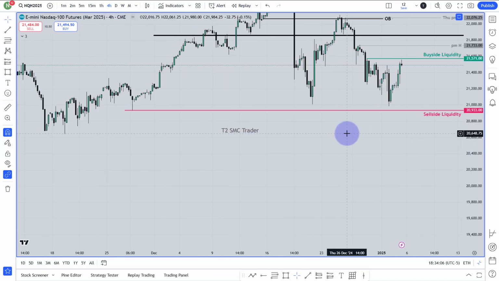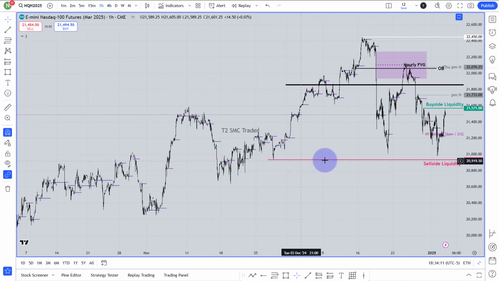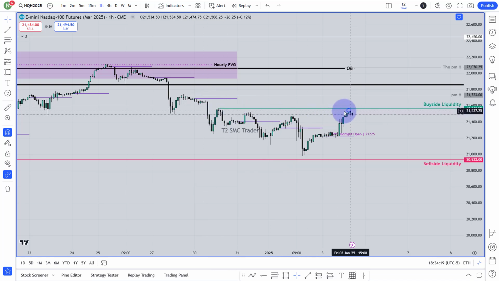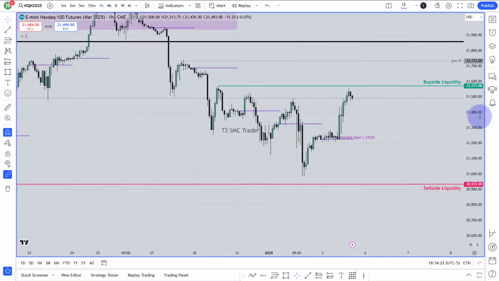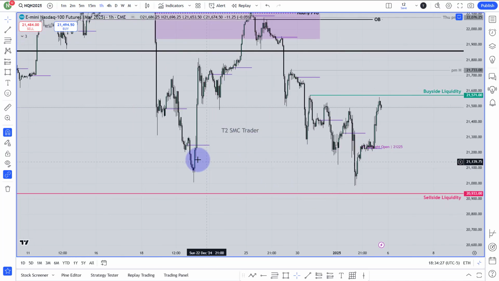Let's go to the hourly chart. So here, this is the hourly chart, and as you can see, this is that liquidity over here. This low, that low, that low, they are the relatively equal lows, which is the liquidity. At the same time, the market has made the buy side liquidity, very clean buy side liquidity over here around this area from the hourly chart. Market came until this area, made this sell side liquidity, traded that last fair value gap from the hourly chart. Here, this is that last fair value gap. First it traded that last fair value gap, went a little higher, made some trend line liquidity, then fell, cleared all of this liquidity, or sorry, broke that one, took that low.